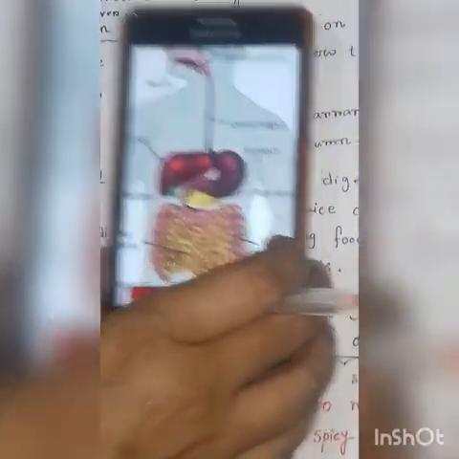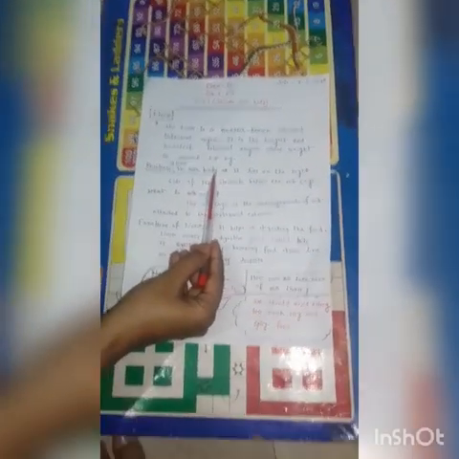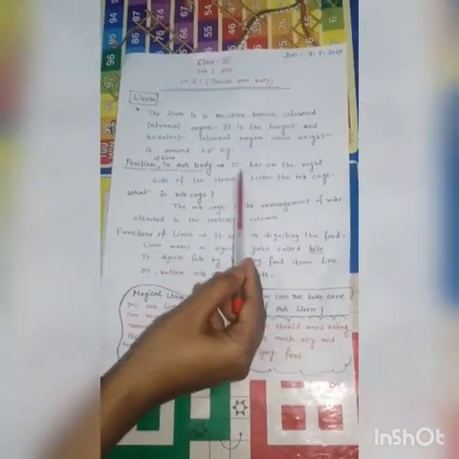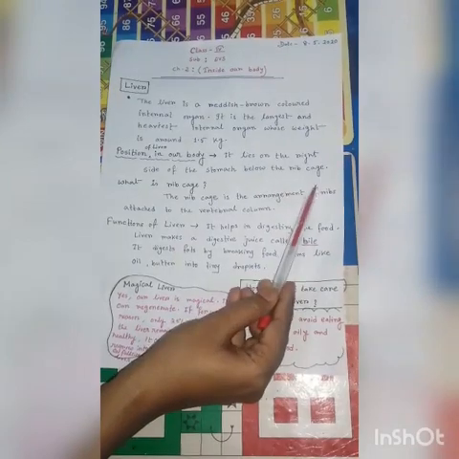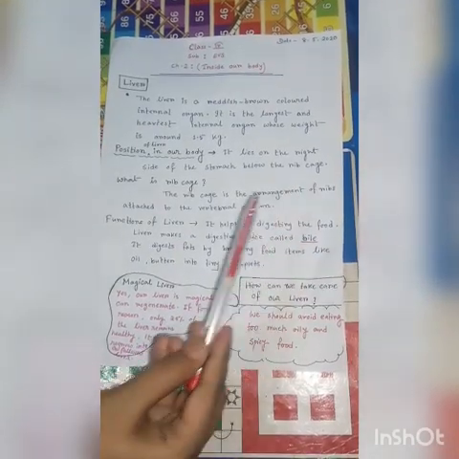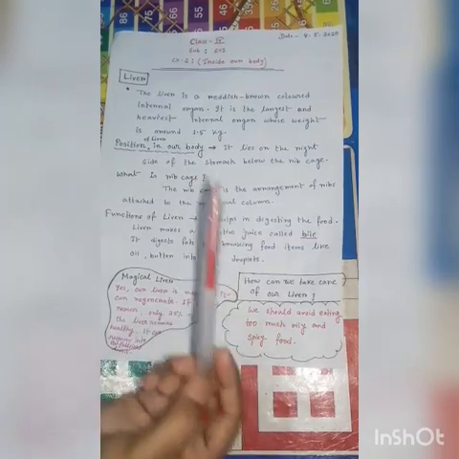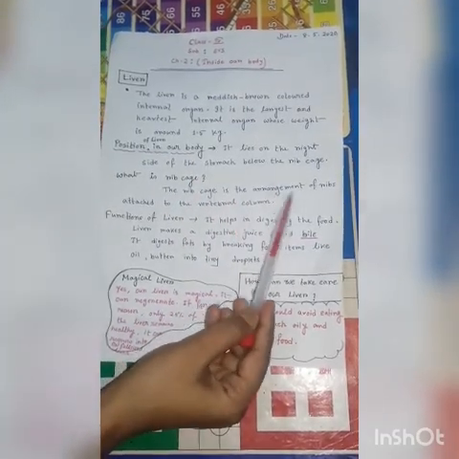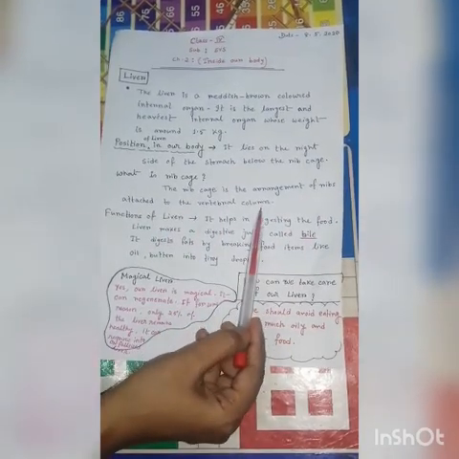Now, we will see the position of liver in our body, where it is situated. It lies on the right side of the stomach, below the rib cage. Now, one question arises, what is rib cage? The rib cage is the arrangement of ribs attached to the vertebral column.